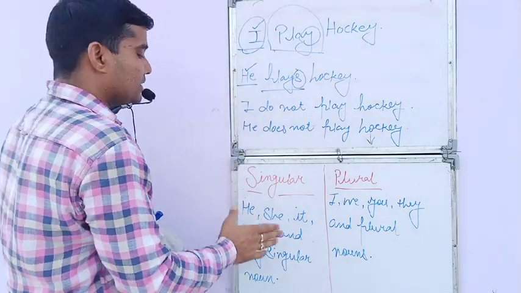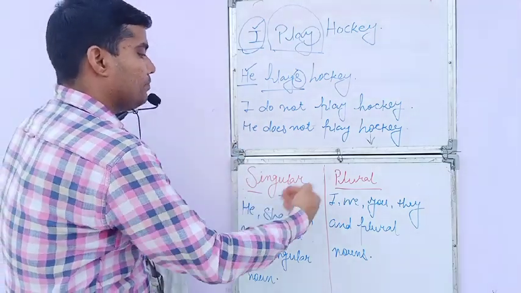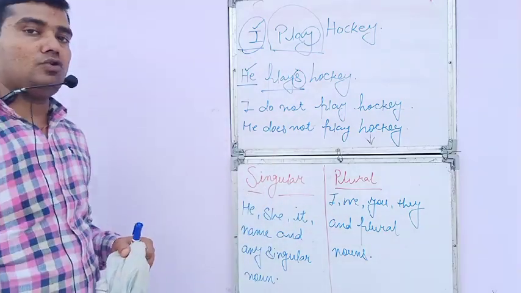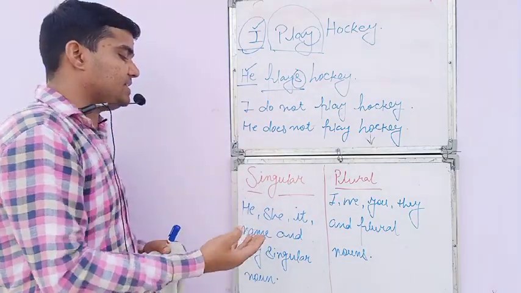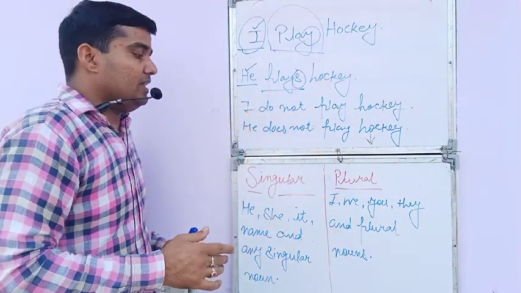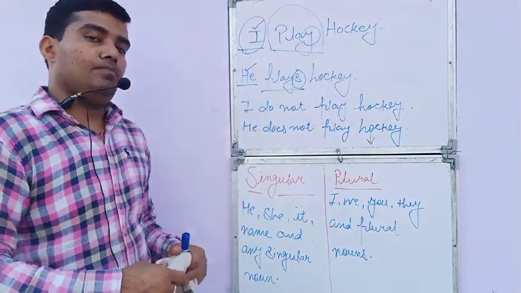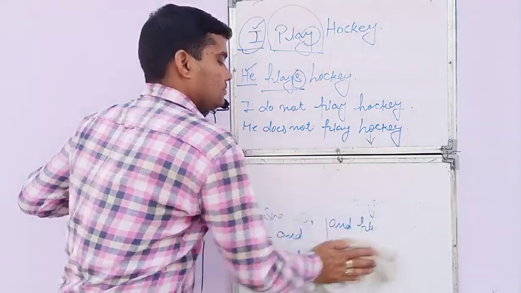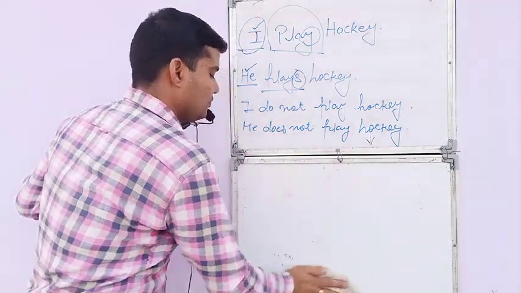So students, these two, singular and plural, you have to learn. You should know on your fingertips what is singular, that is he, she, it, name and singular noun, and plural, that is I, we, you, they and plural nouns. Now we are going to know more about a verb.